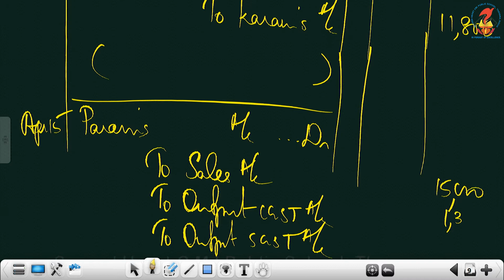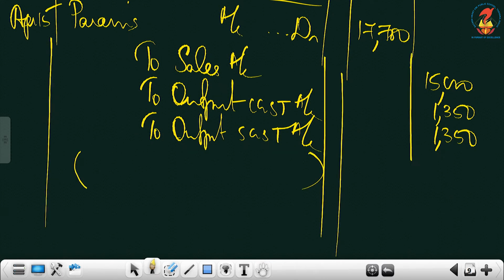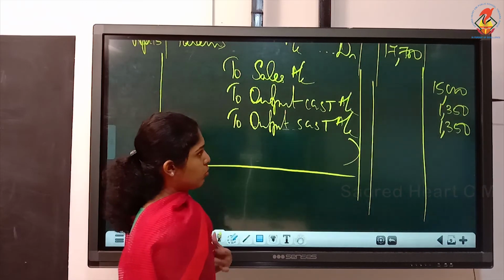It is 1,350 each. So altogether the debit side it is 17,700. Write the narration. Sold goods to Param. You mention that because it is on credit. So mention his name. Sold goods to Param with GST.